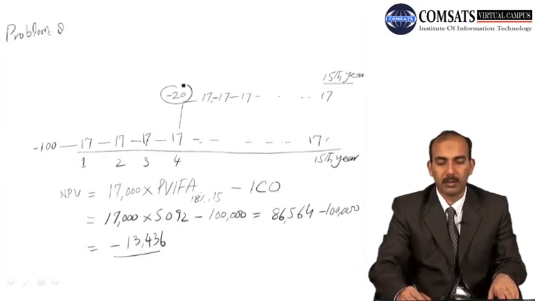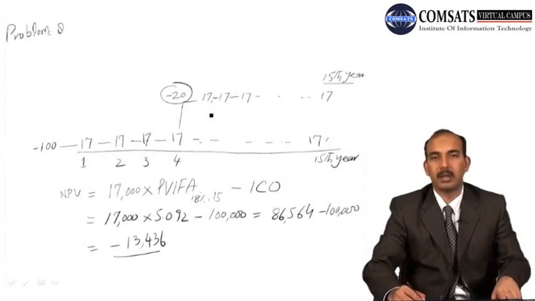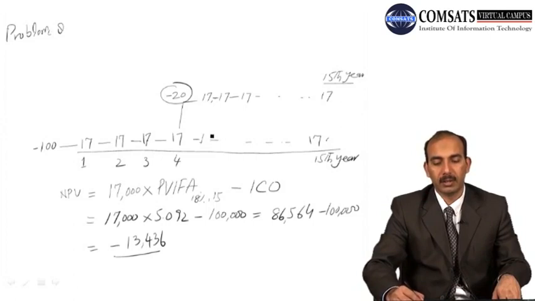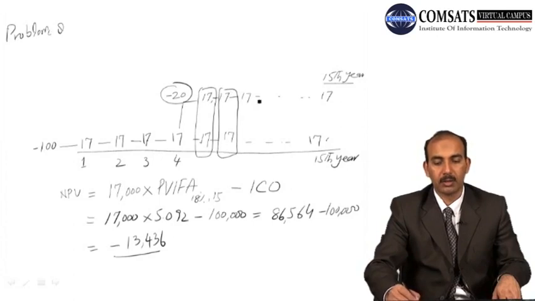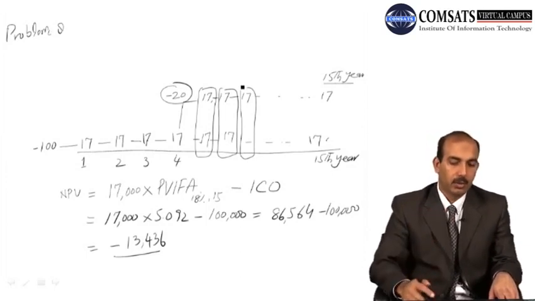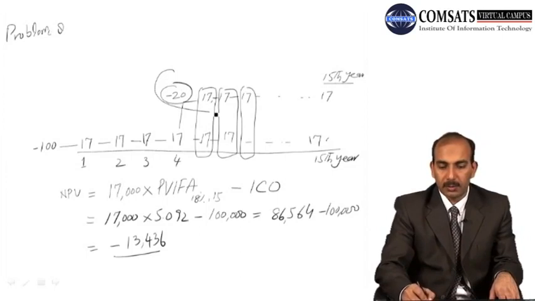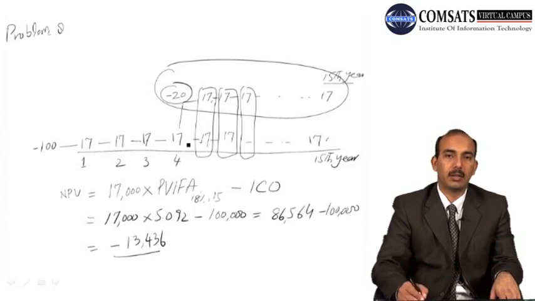So this $20,000, if invested at the end of the 4th year, the firm can generate another 17,000 up to 15 years. So in that case, the annual cash flow would become in total 17,000 plus 17,000, which is 34,000. So it means the firm can double its cash flow. Now we will solve for this phase only and see how much net present value is added by this option.